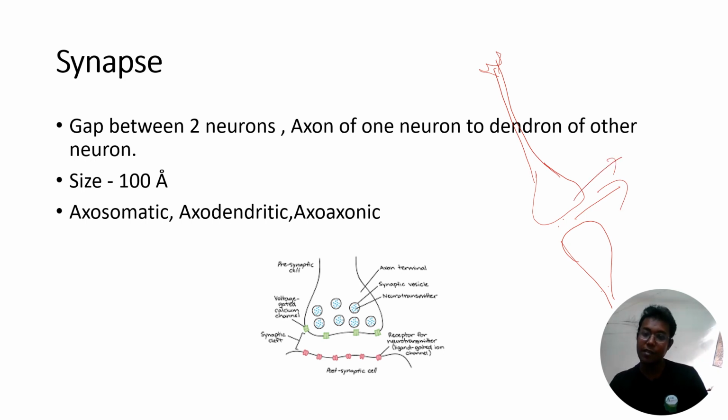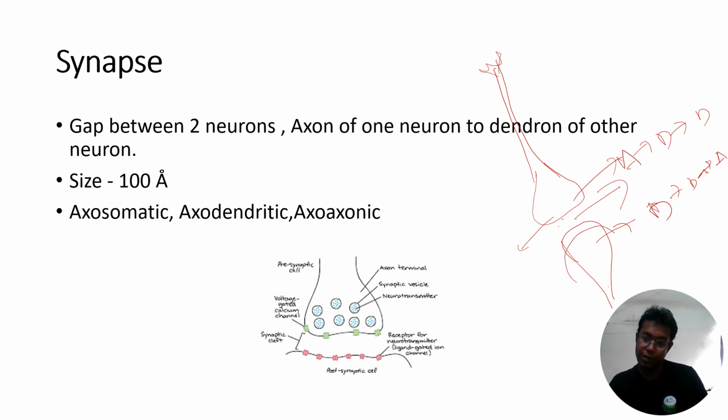This may be an axon, this may be a dendron, or this may be a dendron and this may be an axon. So we can say the gap between the two neurons is called the synapse. The gap between two axons can be called a synapse, or the gap between an axon and another dendron is also called a synapse.